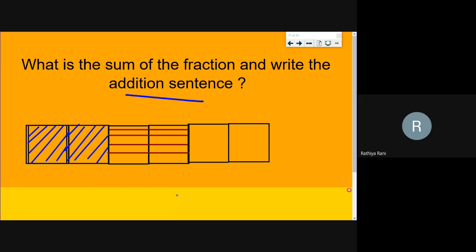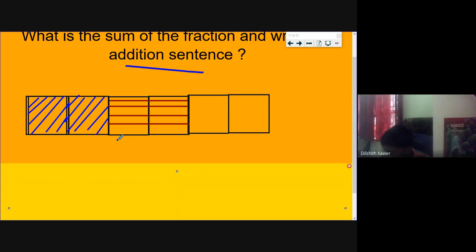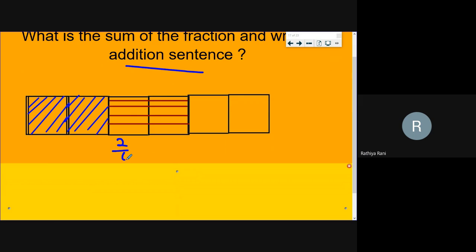Okay, dear. So now we can discuss the answer. So what is the fraction for first? They have shaded 2 parts, right? Dilshit, can you say the first fraction? Yes, ma'am. The first fraction is 2 by 6. Okay, very good. 2 by 6 plus.